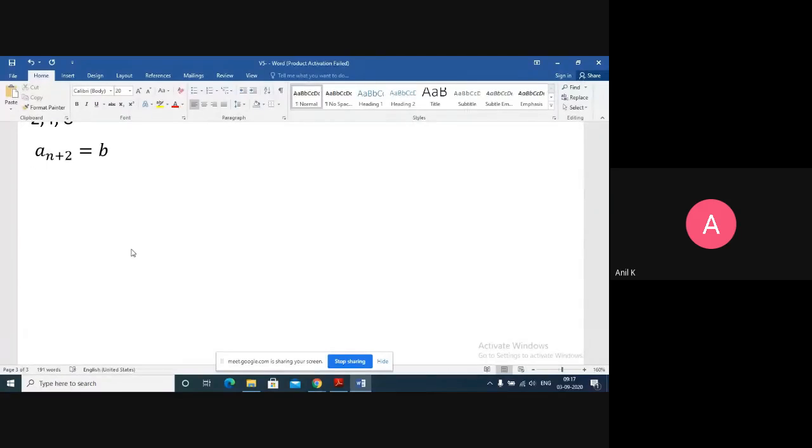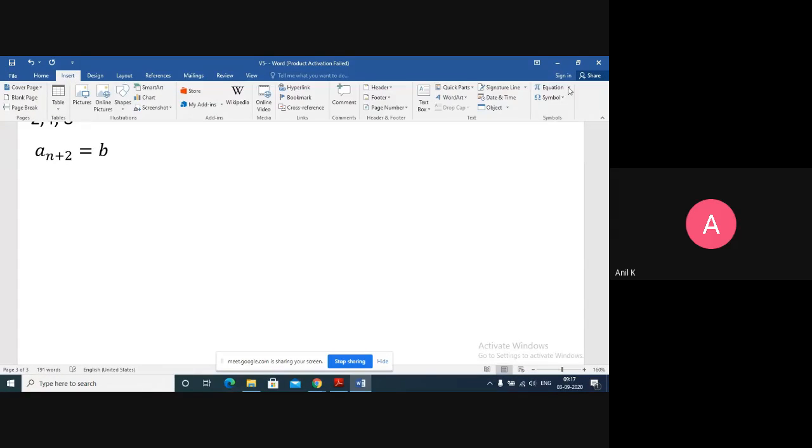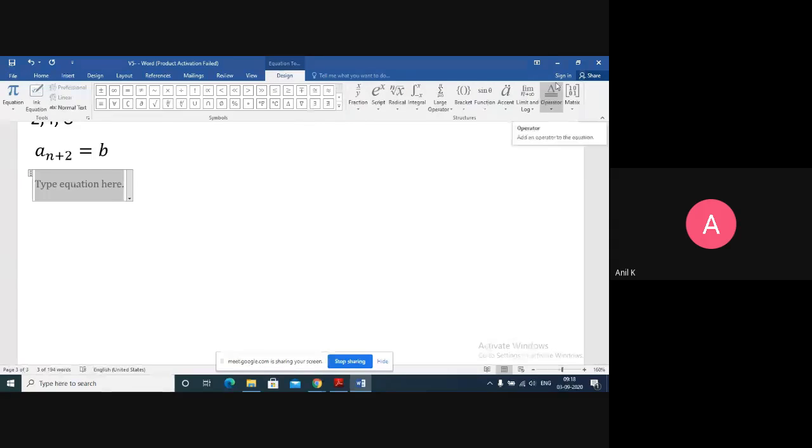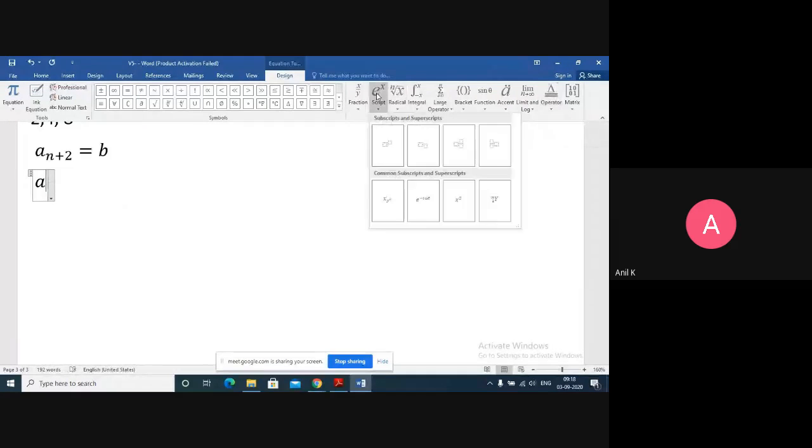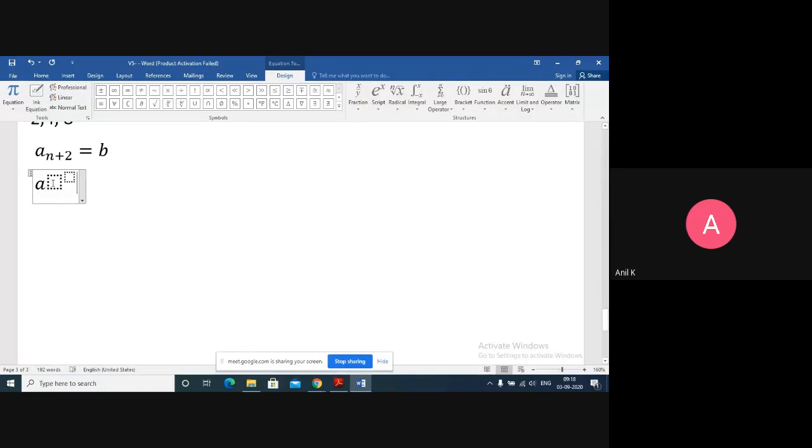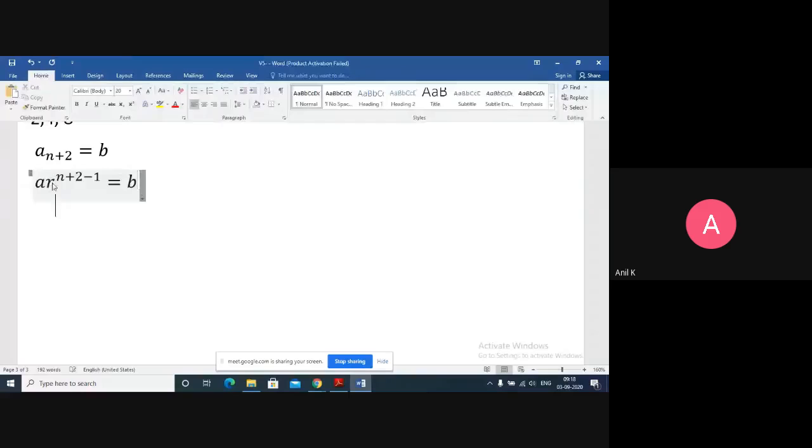An formula is A into R to the power of n minus 1. So here also I'll write the formula of the n plus 2th term: A into R to the power of n plus 2 minus 1 equals B. If it is n, then I write n minus 1. Here you have n plus 2, so that's why I'm putting n plus 2 minus 1.